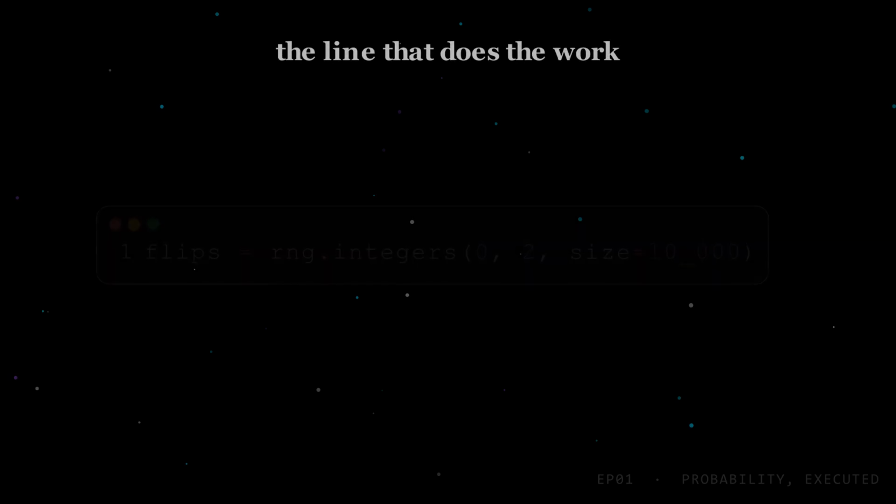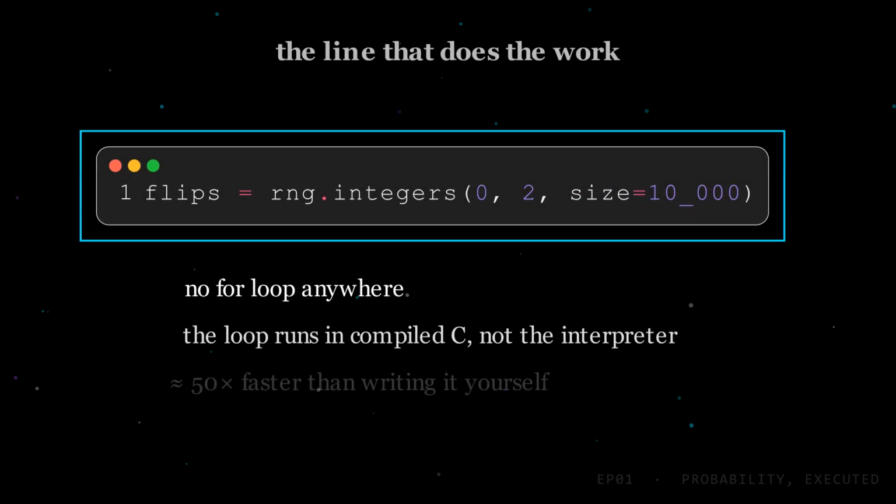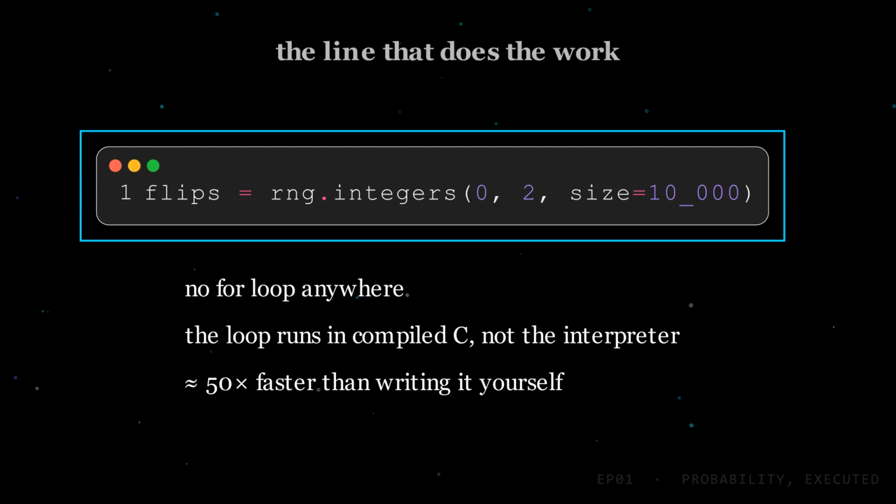And here's the line that does the actual work. Integers 0 to 2, size 10,000. That generates all 10,000 coin flips in one call as a single array. Notice what isn't here. There's no for loop. This is what vectorization means. The looping still happens, but it happens inside compiled C code rather than in the Python interpreter, which is roughly 50 times faster. Writing the loop yourself is the single most common thing that makes a simulation too slow to be useful.